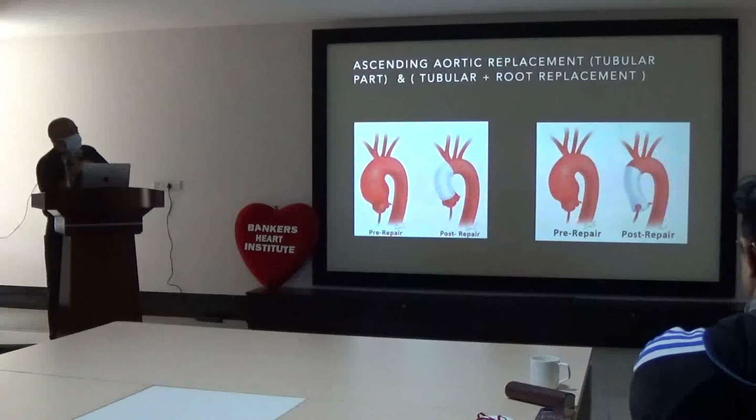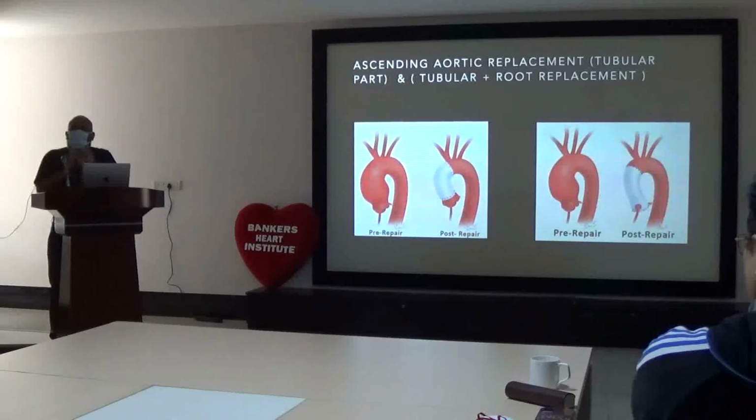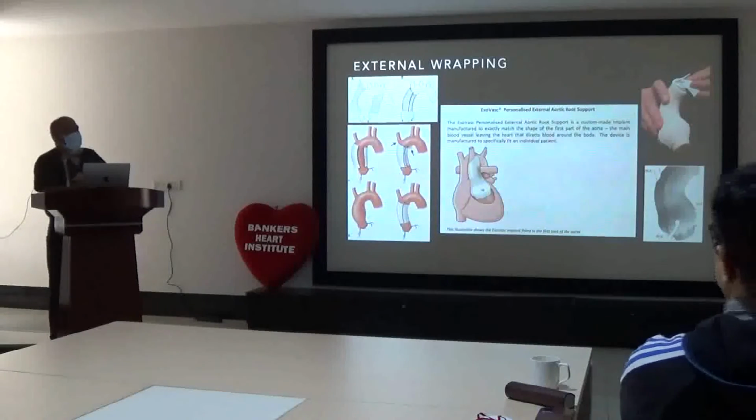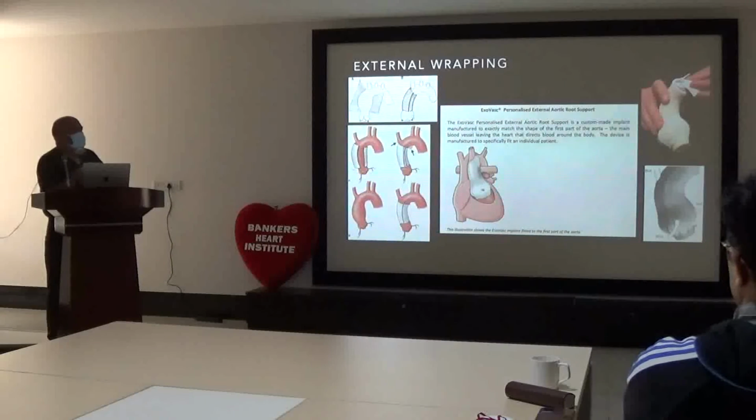This may or may not require aortic valve replacement. If you replace the valve also, then it is an entirely different procedure, like the Bentall de Bono procedure. If you don't replace the valve, that is called valve sparing aortic root replacement. So this prosthesis is which material? This is a Dacron PTFE material. Then there are certain external wrapping materials available, like synthetic grafts.